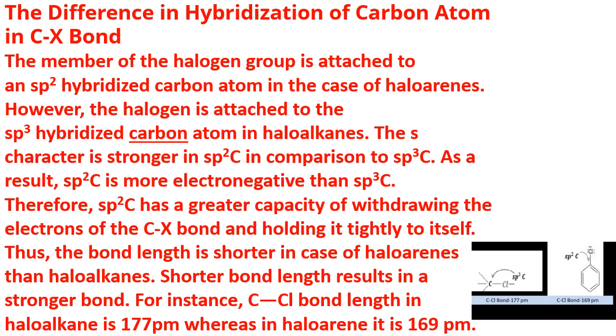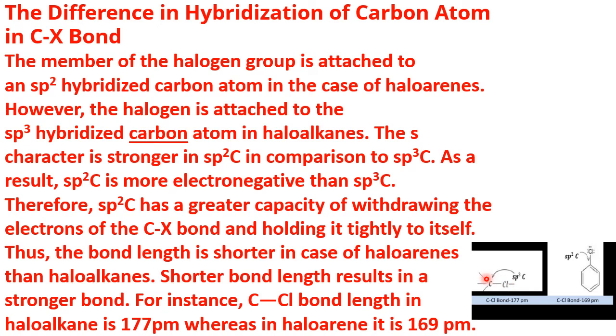Next reason. The reason number two is the difference in hybridization of the carbon atom in the C-X bond. This is our haloalkane. This is our haloarene. Please concentrate on this bond between the C and the halogen. Here I have taken chlorine.